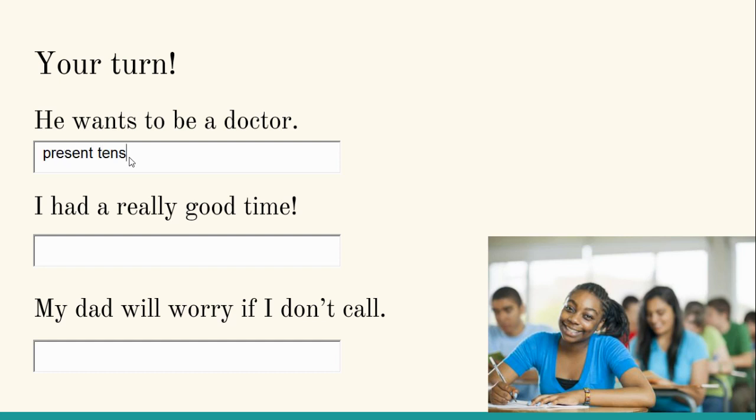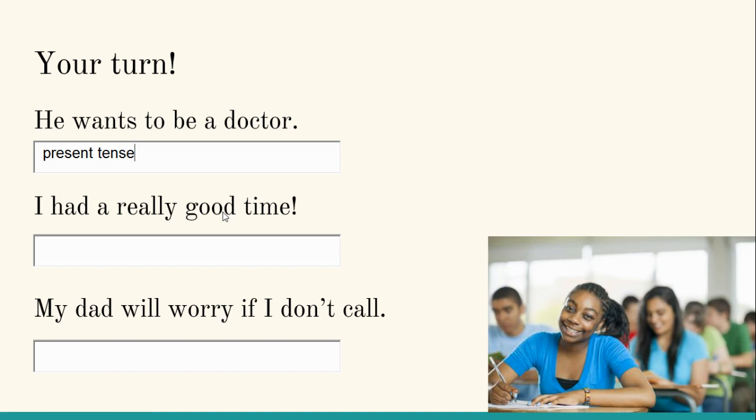Next we have "I had a really good time." We have I as our subject, and right after is had. Had is our verb. Now there's not an -ed ending, but this does end with a d. And also we're saying that we had a really good time.